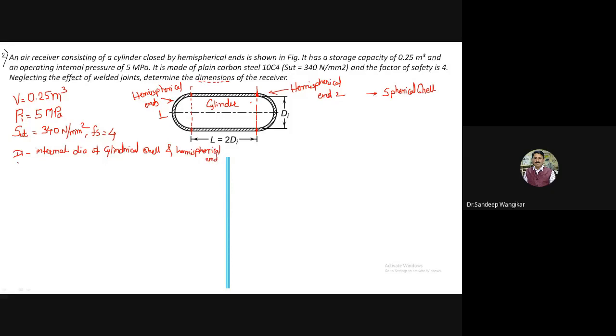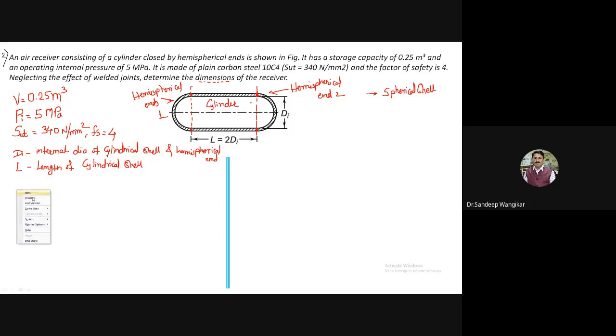Then L is the length of the cylindrical shell.